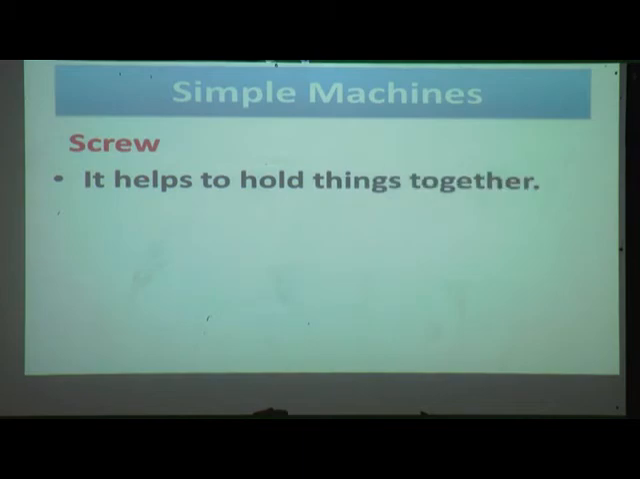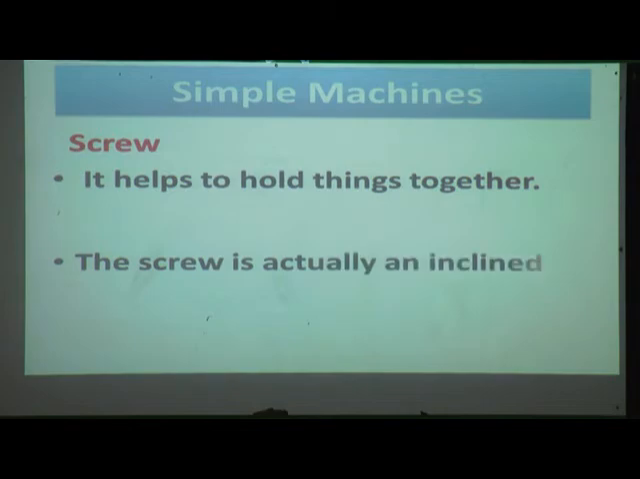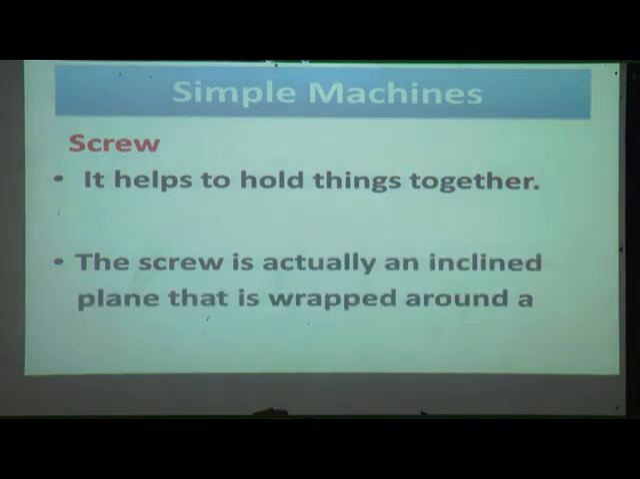It helps to hold things together. The screw is actually an inclined plane that is wrapped around a central rod.